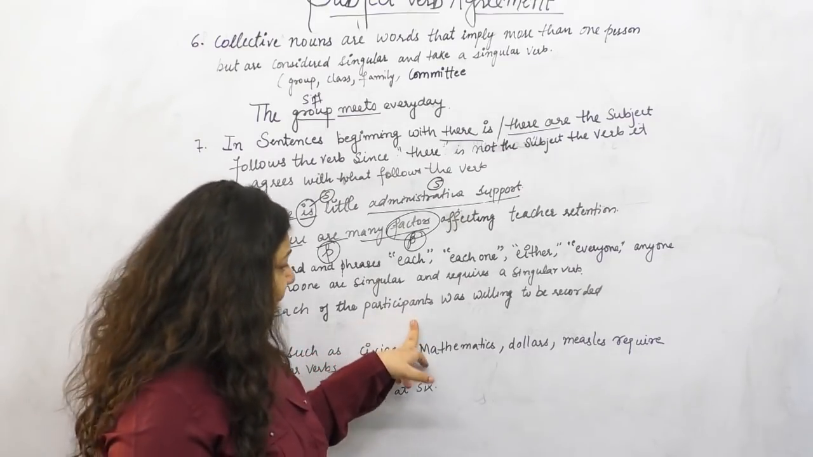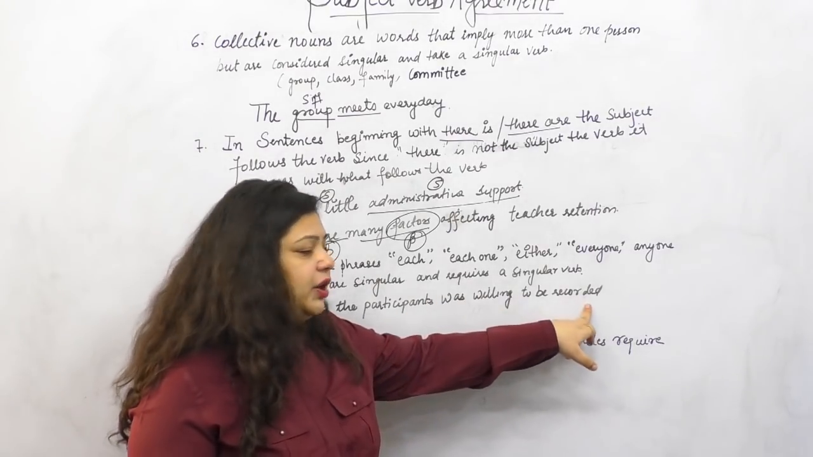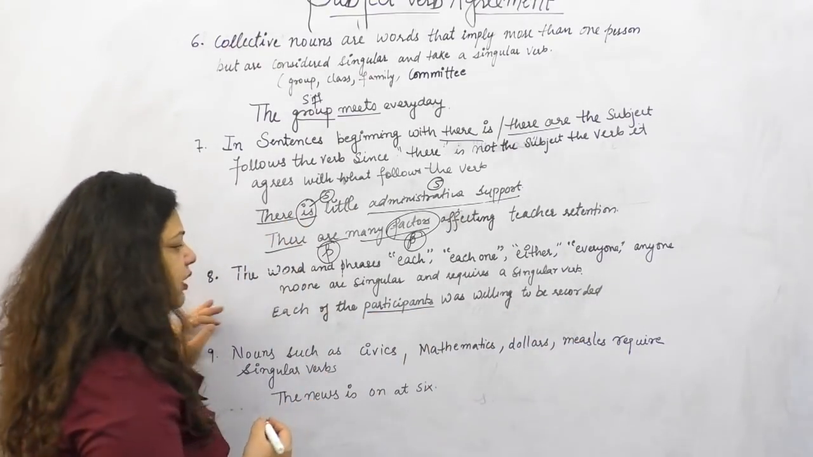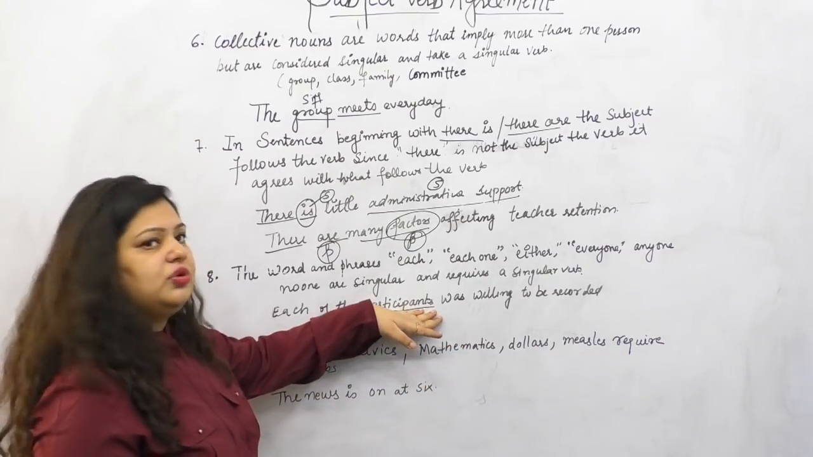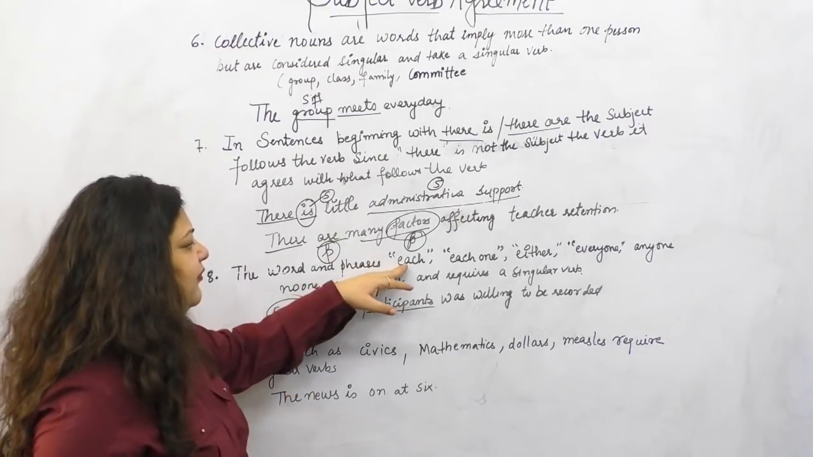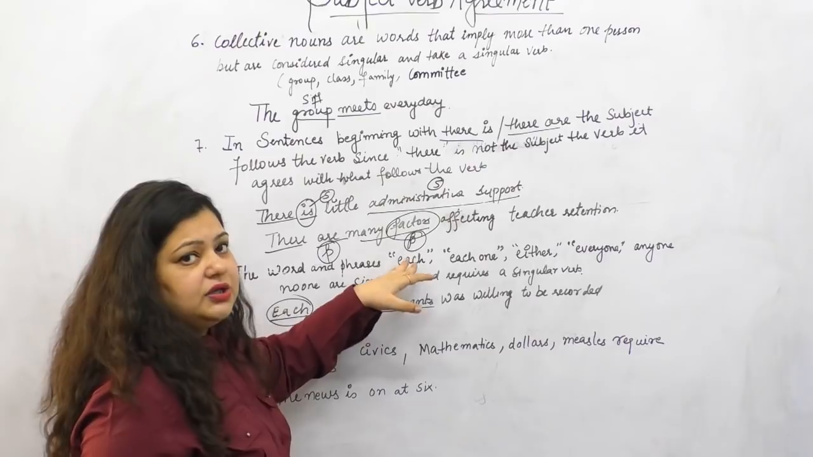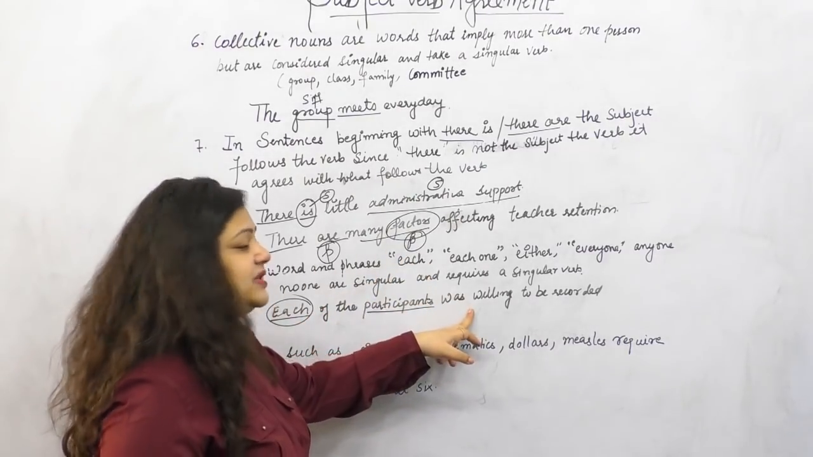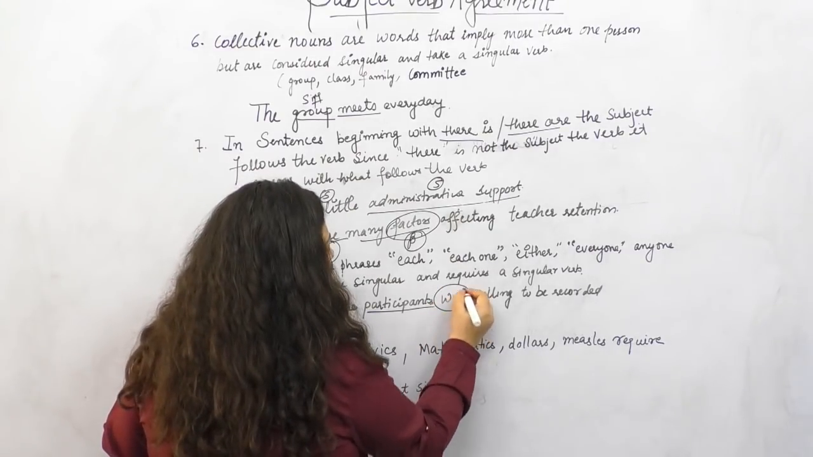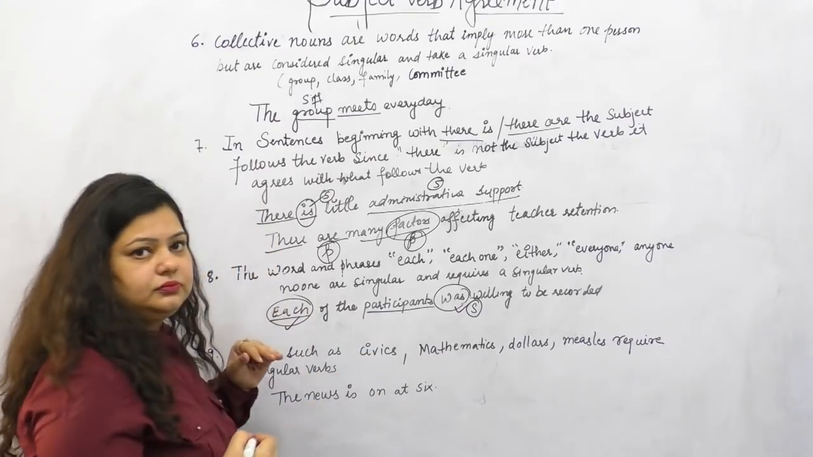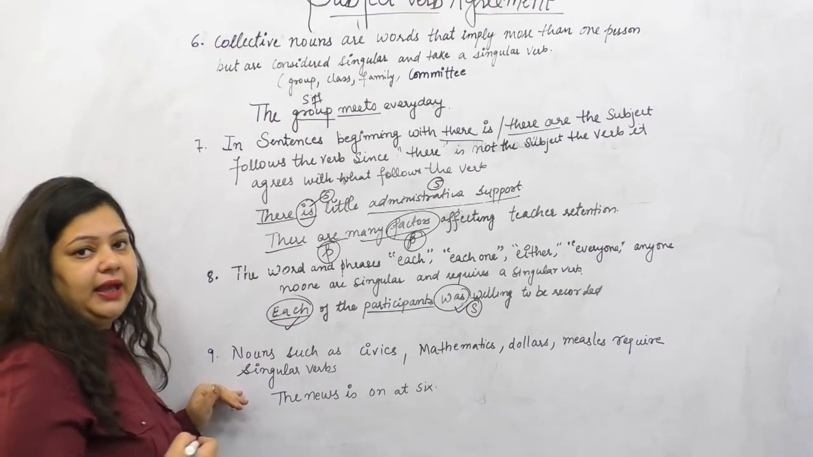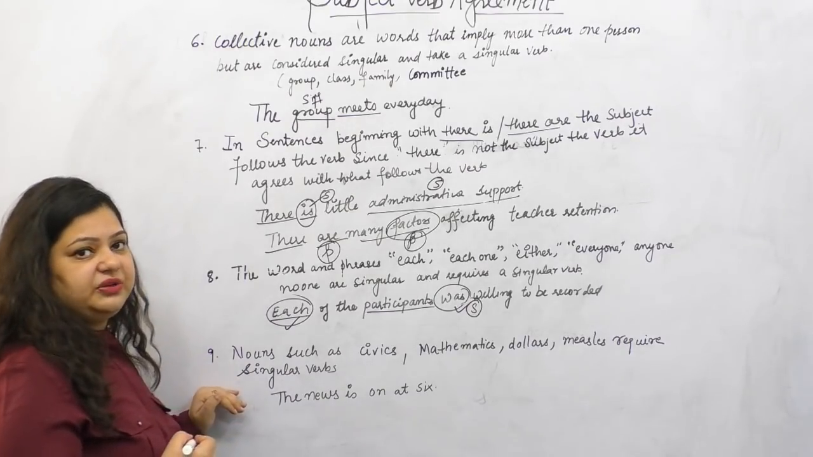Each of the participants was willing to be recorded. Now here many students will get confused, because we are talking about participants as plural, but we will not focus on the participants; we will be focusing on the subject, which is each, and my each word is singular. So we will be requiring the singular verb here. Since each is singular, the verb which I would be following will also be singular. Correct?